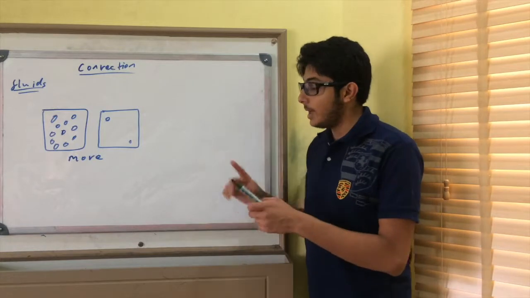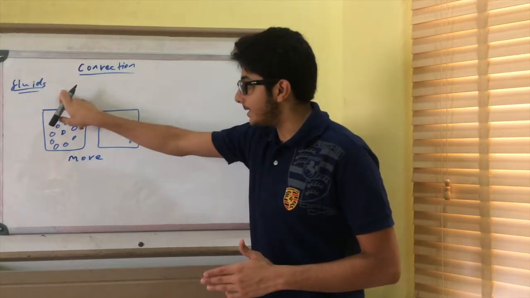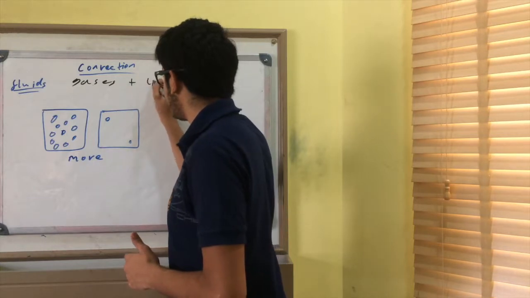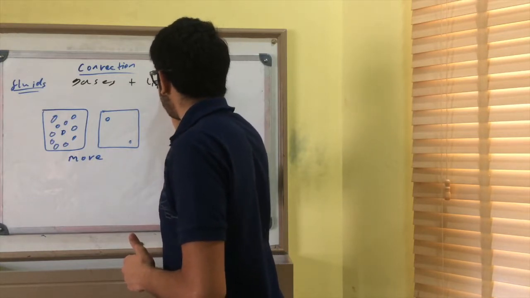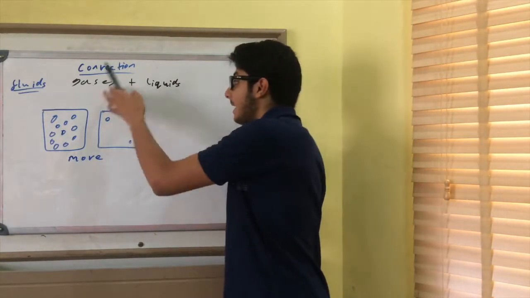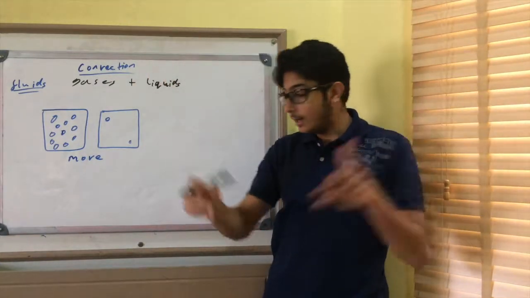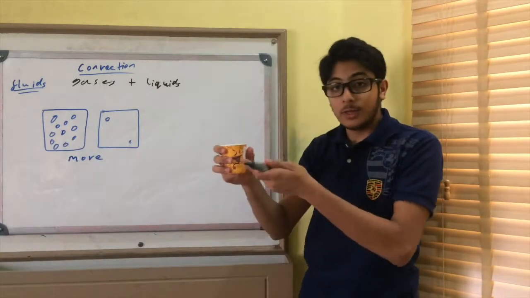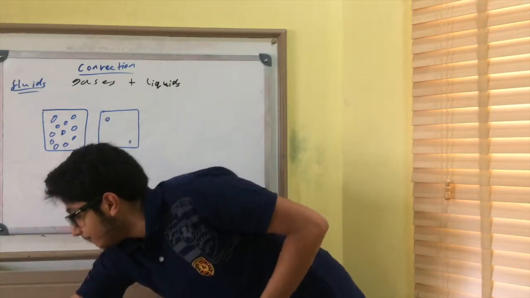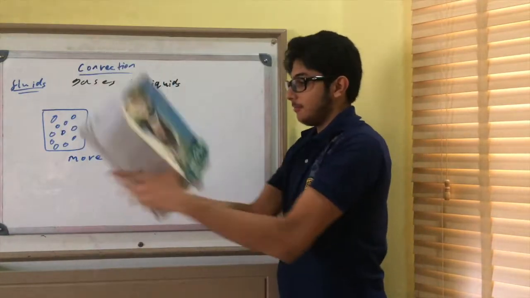Convection, unlike conduction, only occurs in fluids. So that means gases and liquids. Many students think convection only happens in liquids or in gases, and so they lose marks in the exam. It happens in gases and liquids because gases and liquids can flow. The gas here is flowing. This liquid here is going to flow into my mouth. But solids cannot flow. It's not flowing.